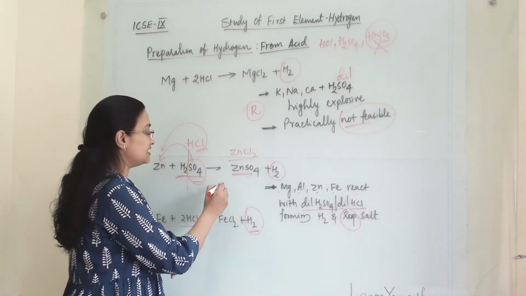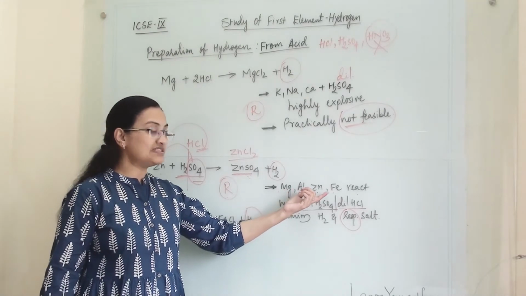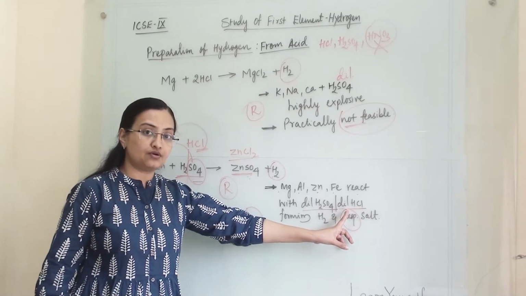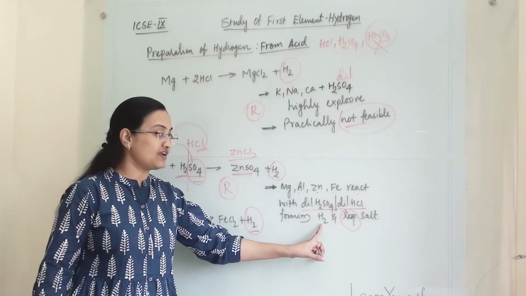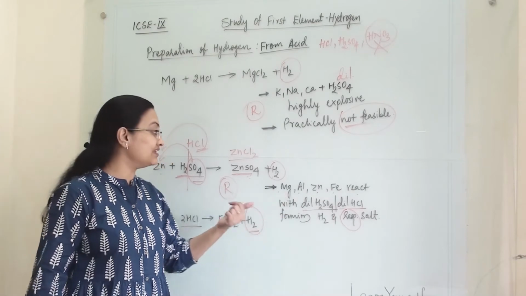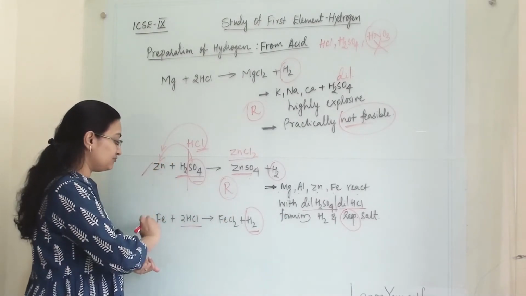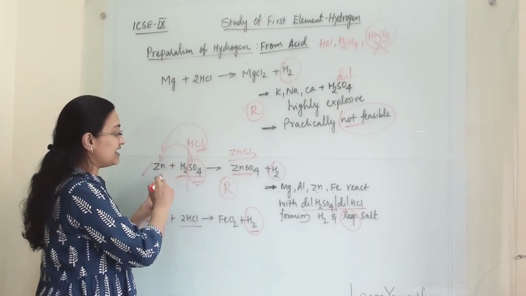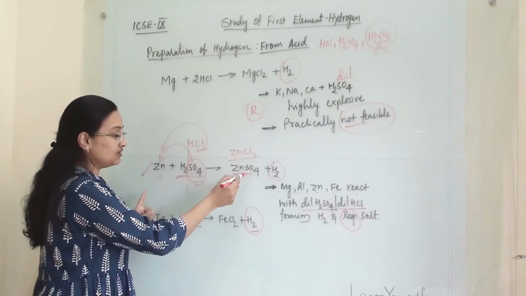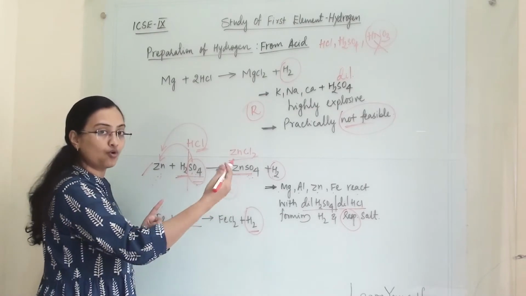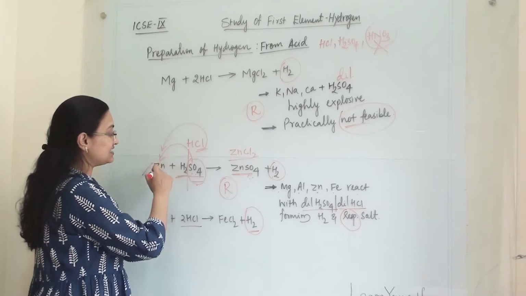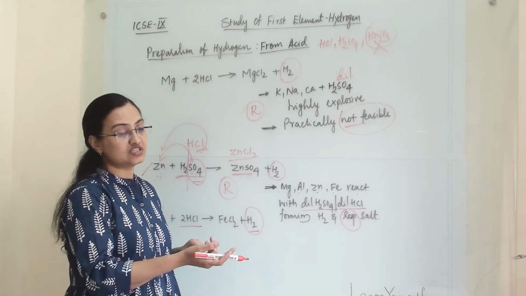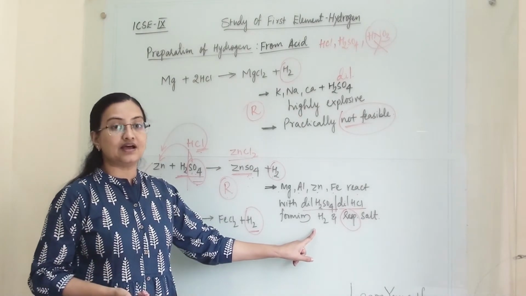And the second reason is when magnesium, aluminium and zinc are reacting with dilute sulfuric acid and dilute hydrochloric acid, they are forming hydrogen gas and respective salt. Then in that case we need to write one of these reactions and explain that when they are reacting with H2SO4, it is giving ZnSO4 or MgSO4. When it is reacting with HCl, it will give us MgCl2. That will come in that answer.